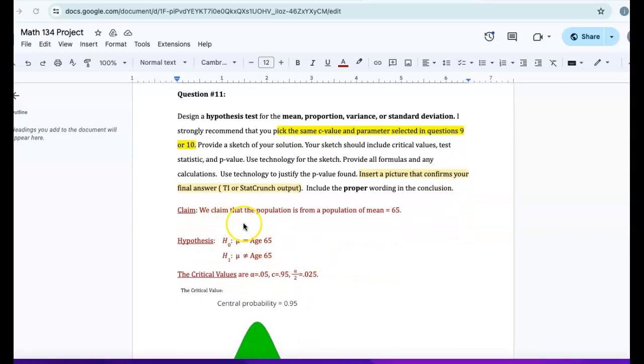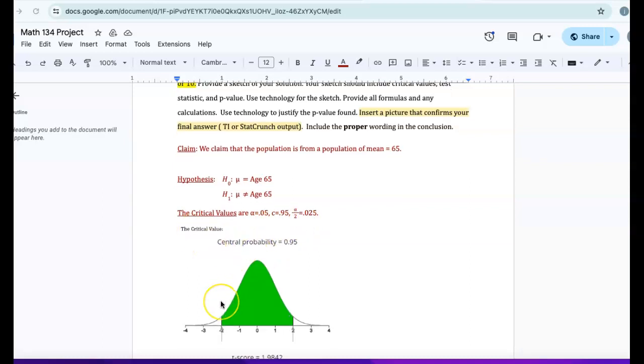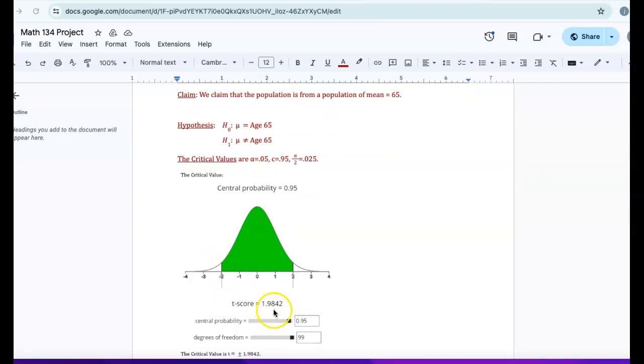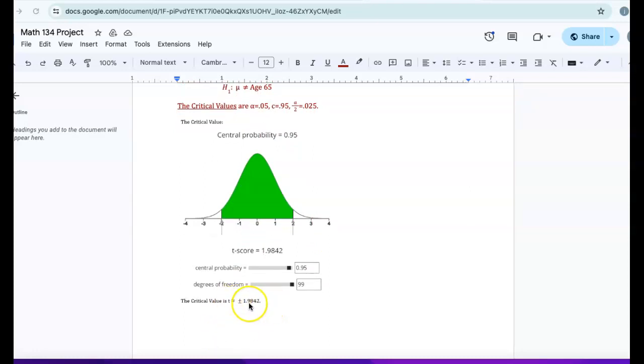So our claim is that the population has a mean of 65. Here we state our hypothesis. Our null hypothesis is mu is equal to 65, and our alternative hypothesis is mu is not equal to 65. The critical values: alpha is 0.05, c is 0.95, and alpha over 2 is 0.025. The critical value here is a t-score, which is 1.9842 with 99 degrees of freedom and c equaling 0.95. So we have critical values of plus or minus 1.9842.